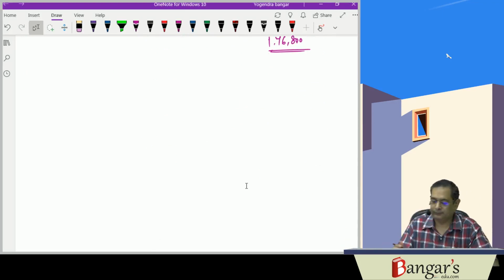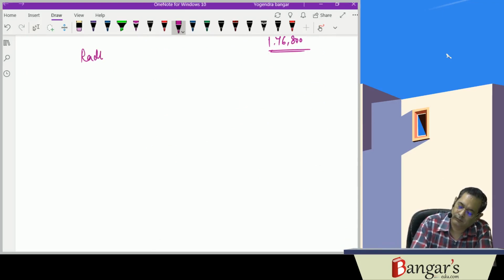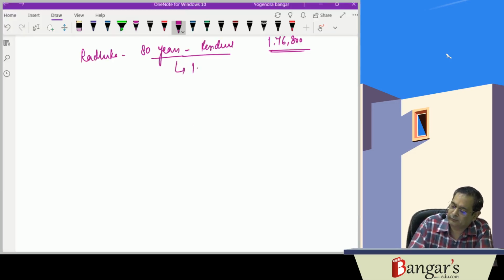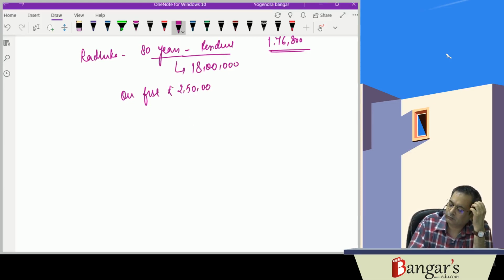Then Radhika, resident individual, 80 years of age. Total income of Radhika is 18 lakhs. You can calculate the tax easily. On first rupees 2,50,000, it is nil. Next 2,50,000, it will be 5%, that is 12,500.